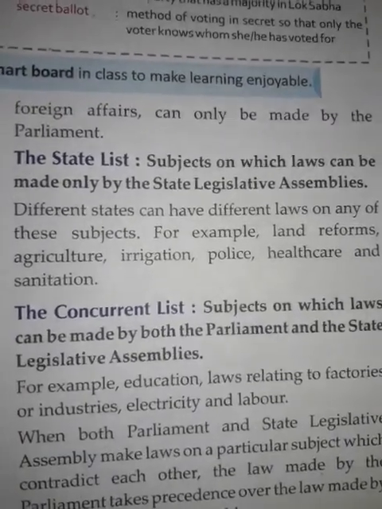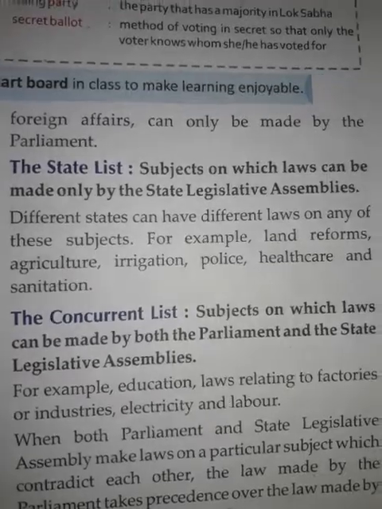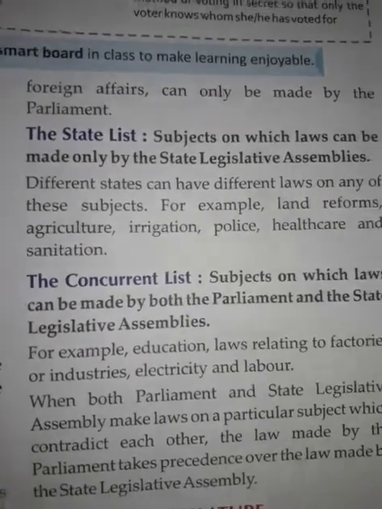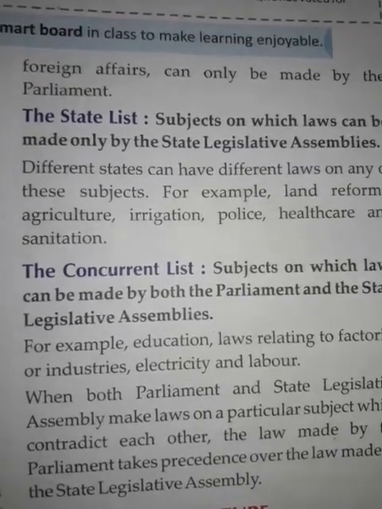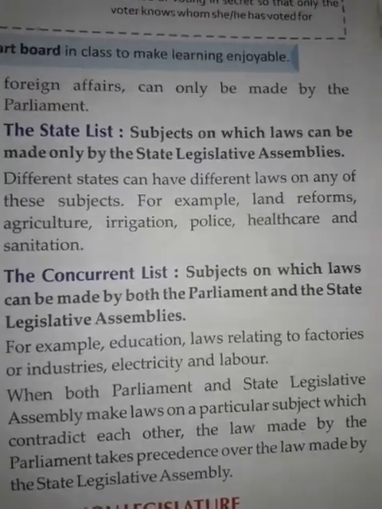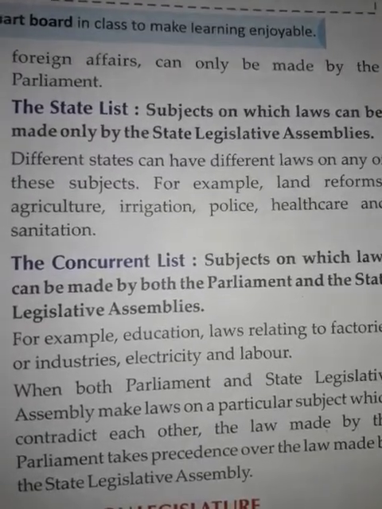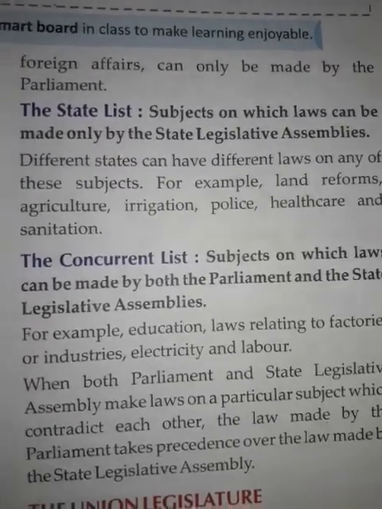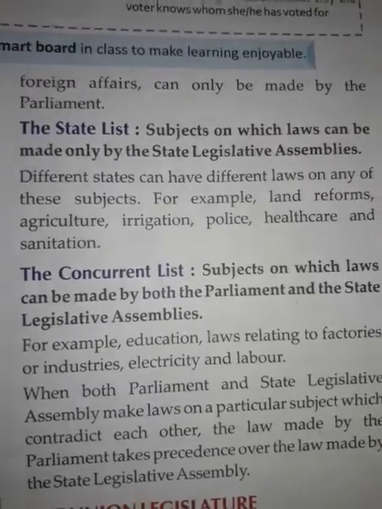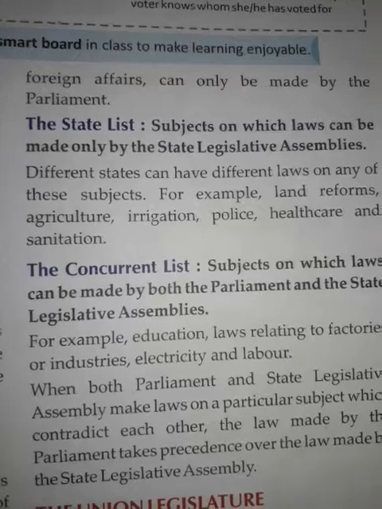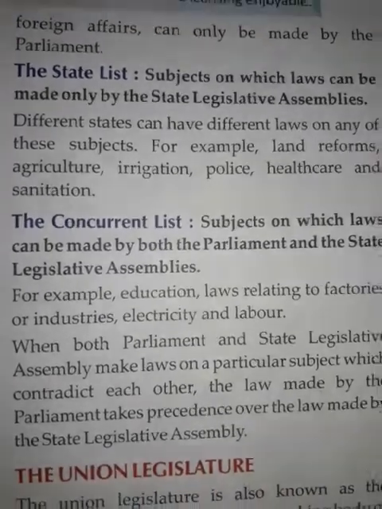Then the state list consists of laws which can be made by the state legislative assemblies. State legislative assemblies means the Vidhan Sabha. So the laws which are made by the Vidhan Sabha come under the state list. So it contains land reforms, agriculture, irrigation, police, healthcare and sanitation.